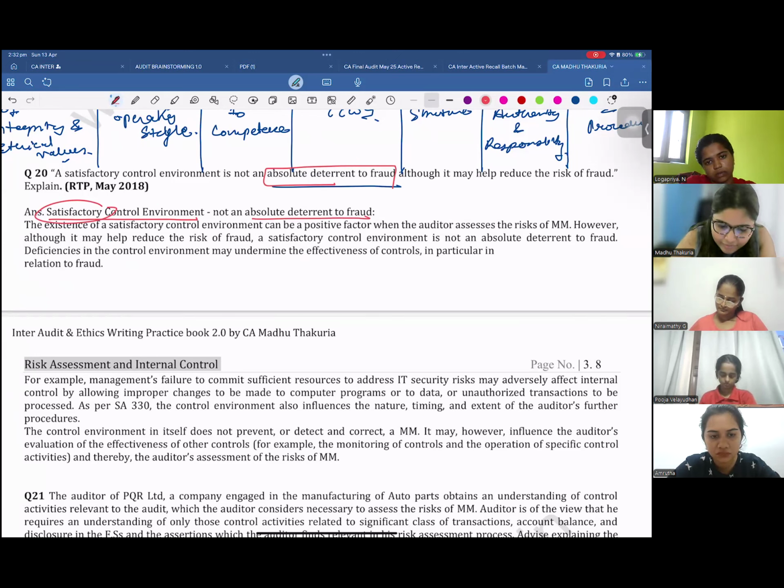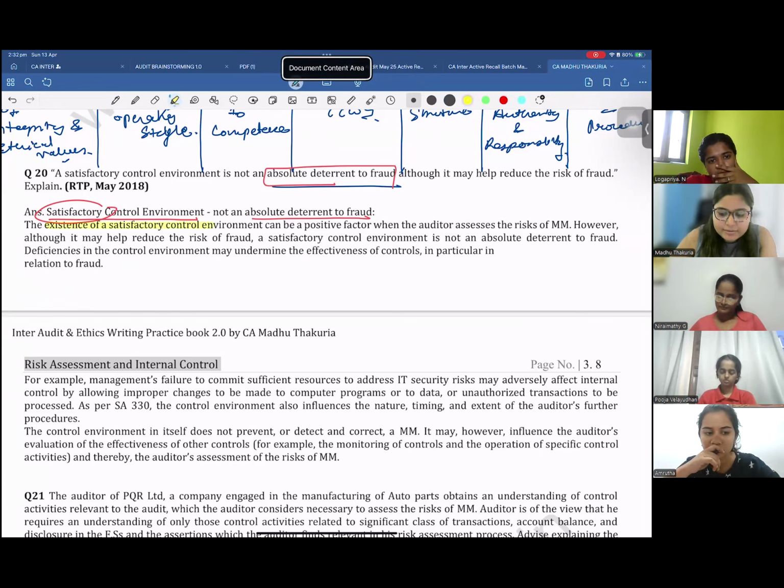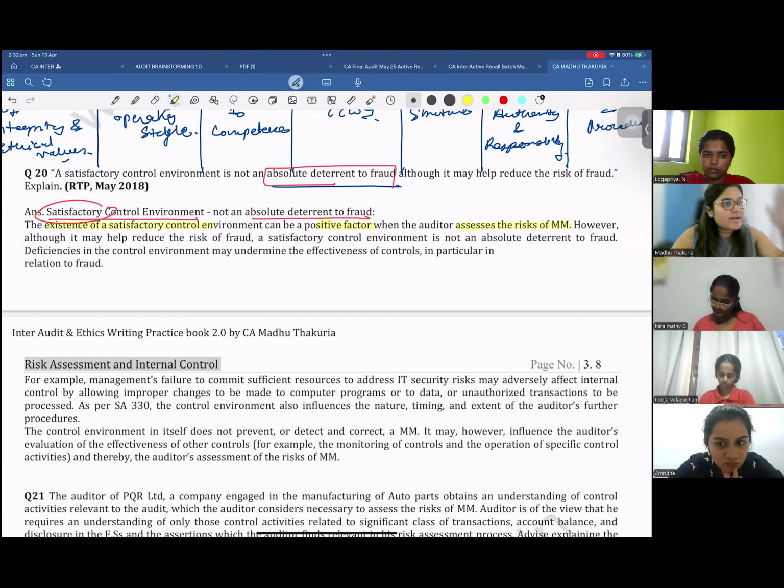See, if there is a satisfactory control environment, it is a positive factor, because if the control environment is good, the risk of errors and fraud will be lower in the entity. Yes, it is a positive factor when you assess the risk of material misstatement.